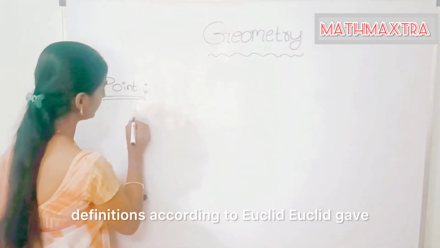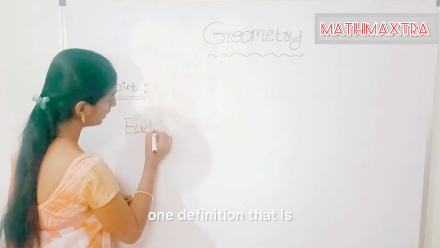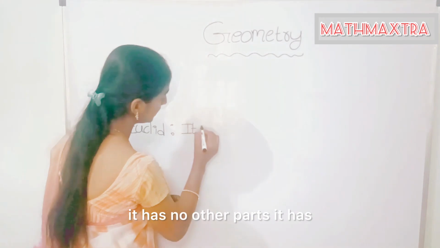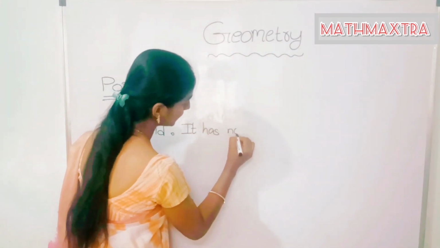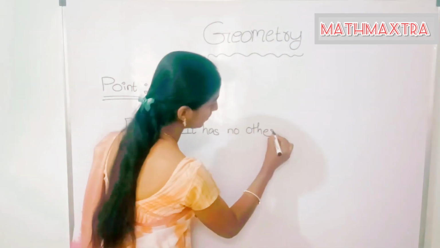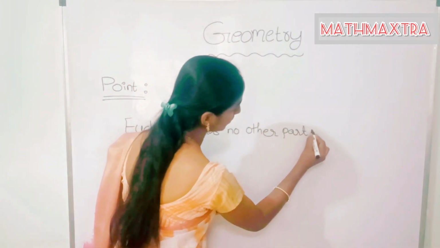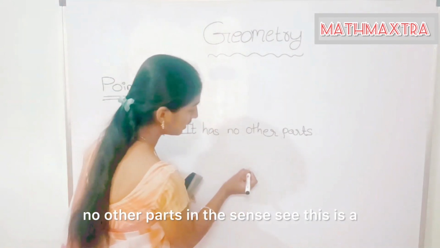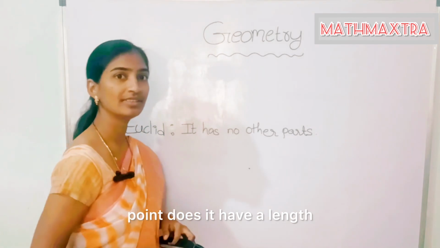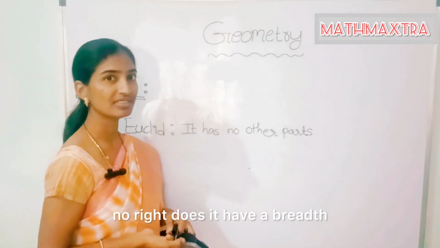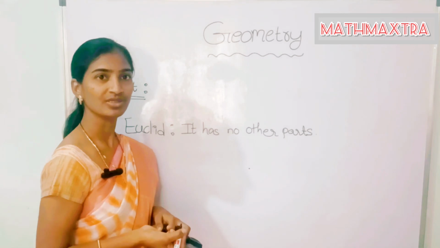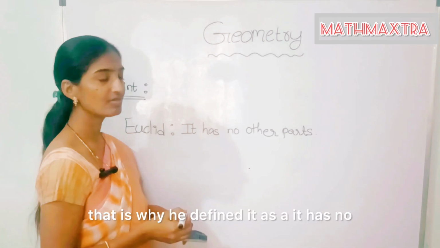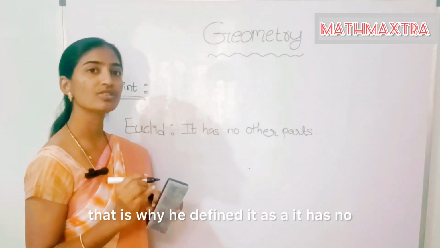According to Euclid, a point is that which has no parts. What does it mean? See, this is a point. Does it have a length? No, right? Does it have a breadth? No, right? Does it have a height? No, right? That is why it doesn't have any parts, and that is why he defined it as having no parts.